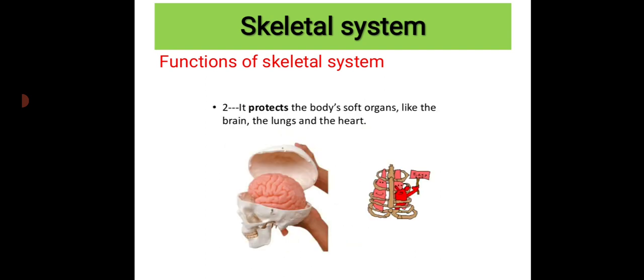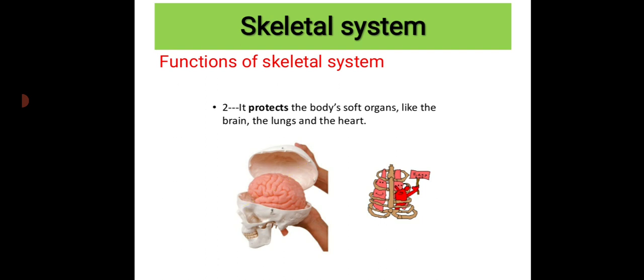The next function, it protects the body's soft organs like the brain, the lungs and the heart. Yes, just now we discussed how each part of the skeletal system protects the delicate organs of our body. For example, the skull bone protects our brain, and the rib cage protects our lungs and the heart, right?